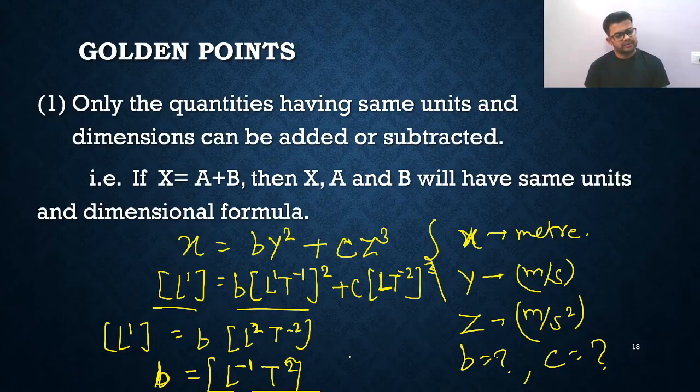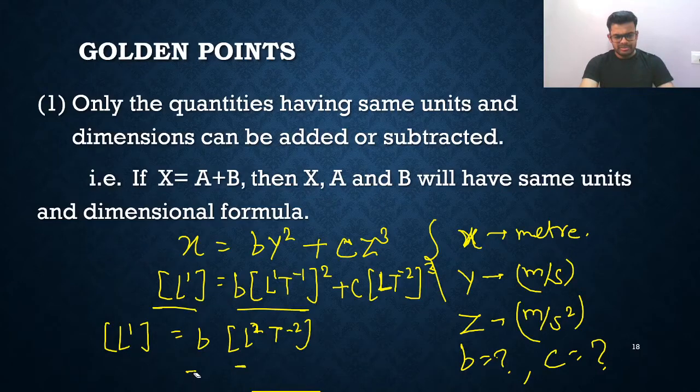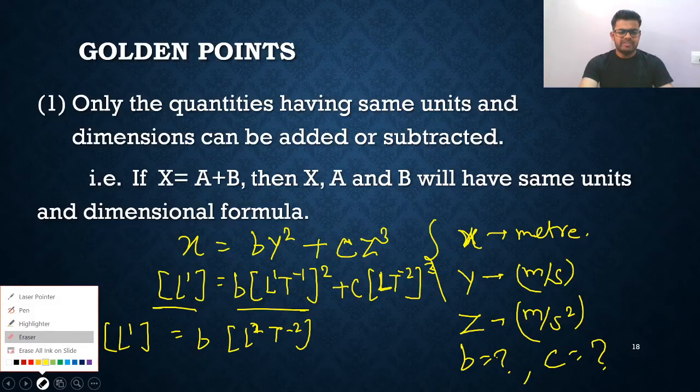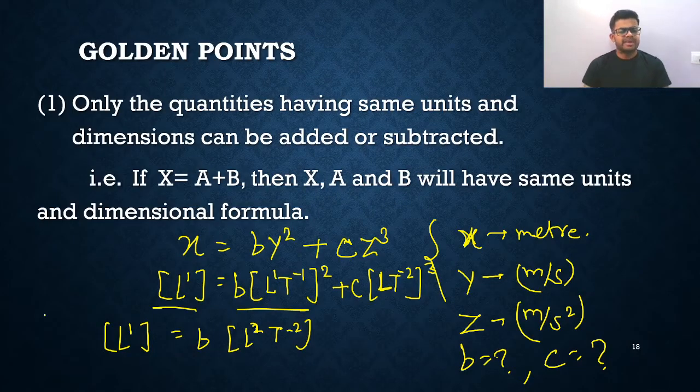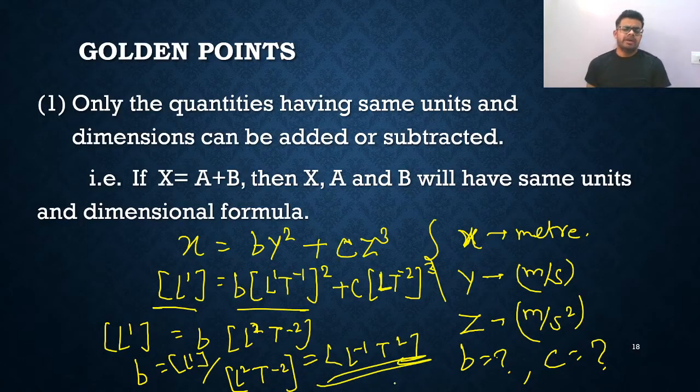I hope you got it. If you did not understand, I'm just simplifying it properly. Don't worry about that. Listen, my dear friends. Each and every term which is in addition will have the same dimensional formula. So B can be written as L1 divided by L2 T raised to minus 2. So finally you'll get L minus 1 T raised to 2. This is the final answer, the dimensional formula of B.